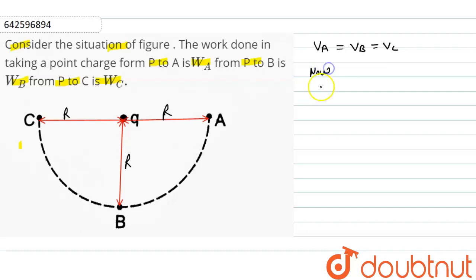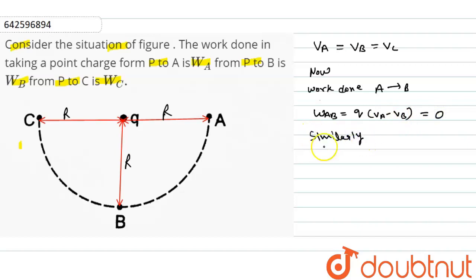Now, we can write that the work done in moving a charge from A to B will be equal to WAB, which we can write as Q times (VA minus VB). Because VA and VB are equal, it will be equal to 0. Similarly, we can write that WBC will also be equal to 0.